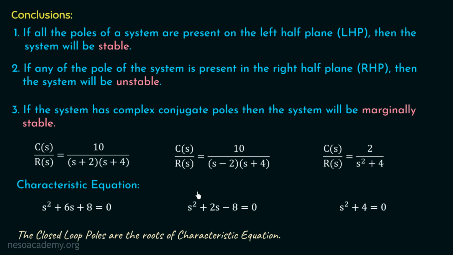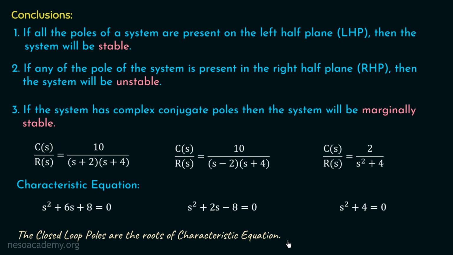In the same way, the roots of this characteristic equation are the closed loop poles for this system. So this is a very important point to understand, that the closed loop poles are the roots of the characteristic equation.